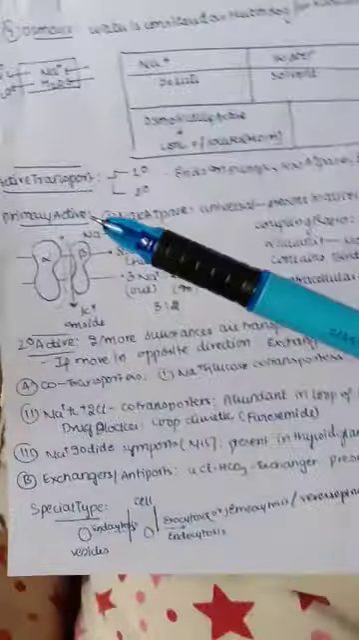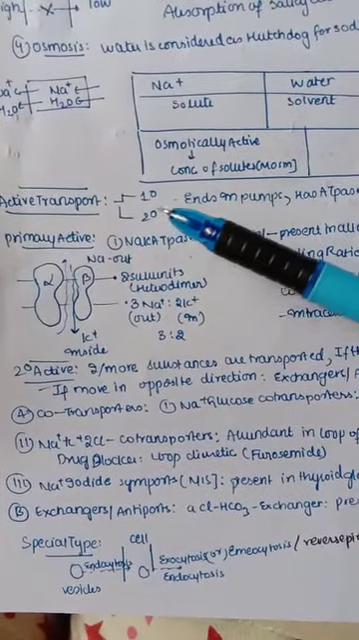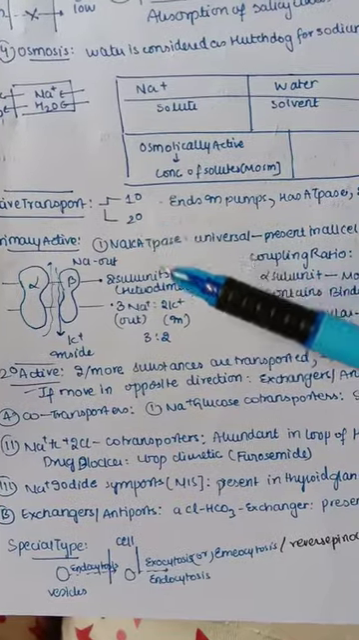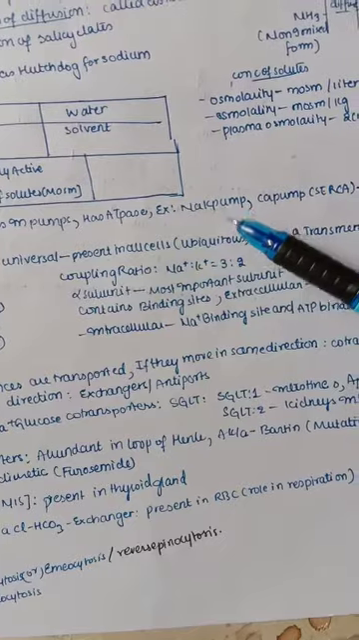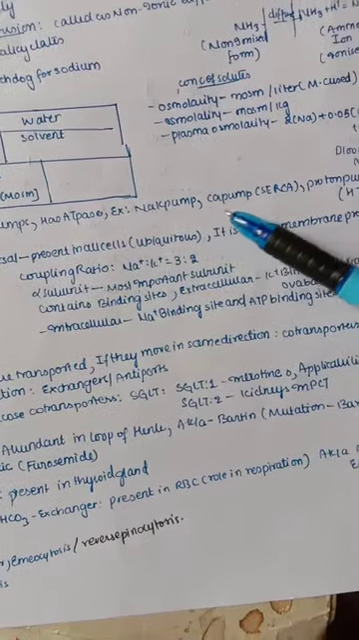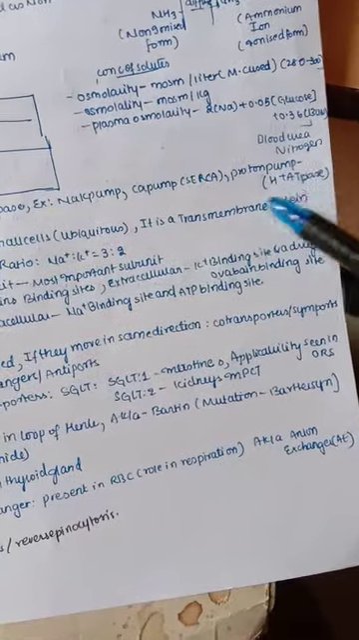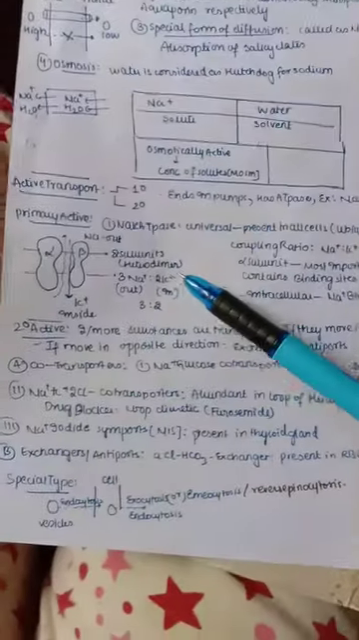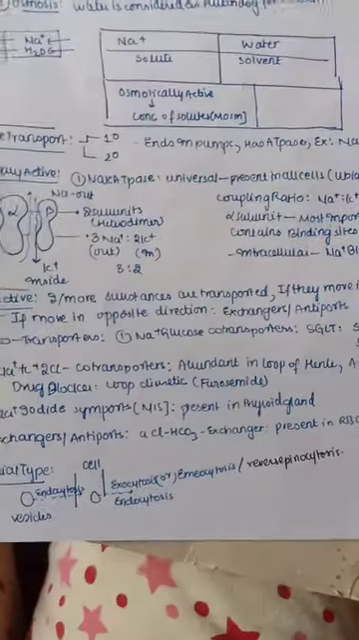Now let us see active transport. Active transport means it requires energy. So it is further divided into primary active transport and secondary active transport. This mainly involves pumps and it has ATPases. So examples you can take sodium potassium ATPase, calcium pumps in the smooth endoplasmic reticulum, and proton pump, that is proton ATPases. Let us see the important one among the primary active transport, that is sodium potassium ATPase.